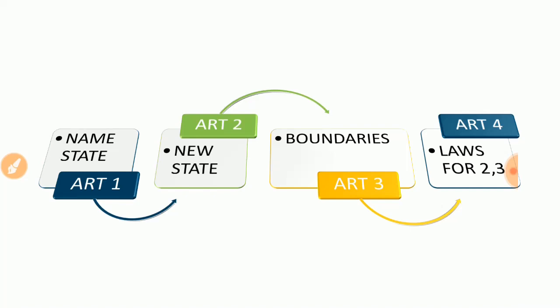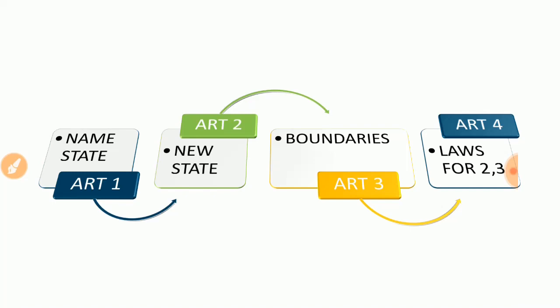And there is also one more important point hidden in the term union, that is the states have no right to secede from the federation because they can't go away. That means if Tamil Nadu is planning to go with Sri Lanka, no, it's not possible, because the states have no right to secede from the federation, since we are a union of states. So this is there in Article 1. Okay.